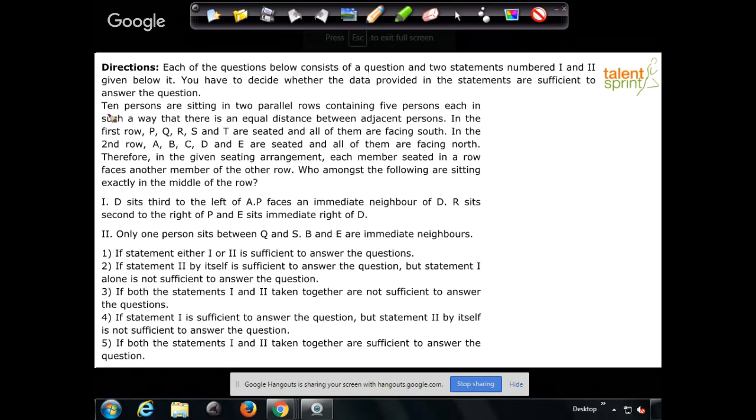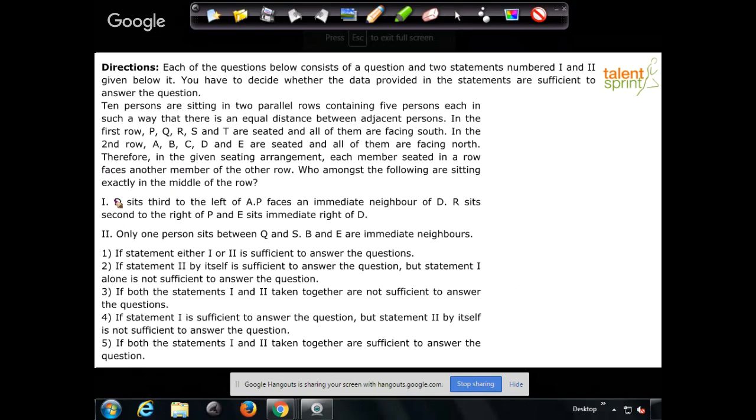Now look at the question. It says 10 persons are sitting in two parallel rows containing 5 persons each in such a way that there is an equal distance between adjacent persons. In the first row, P, Q, R, S, and T are seated and all of them are facing south. In the second row, A, B, C, D, and E are seated and all of them are facing north. Therefore, in the given seating arrangement, each member seated in a row faces another member of the other row. Who amongst the following are sitting exactly in the middle of the row? And this is followed by two statements like he has mentioned.